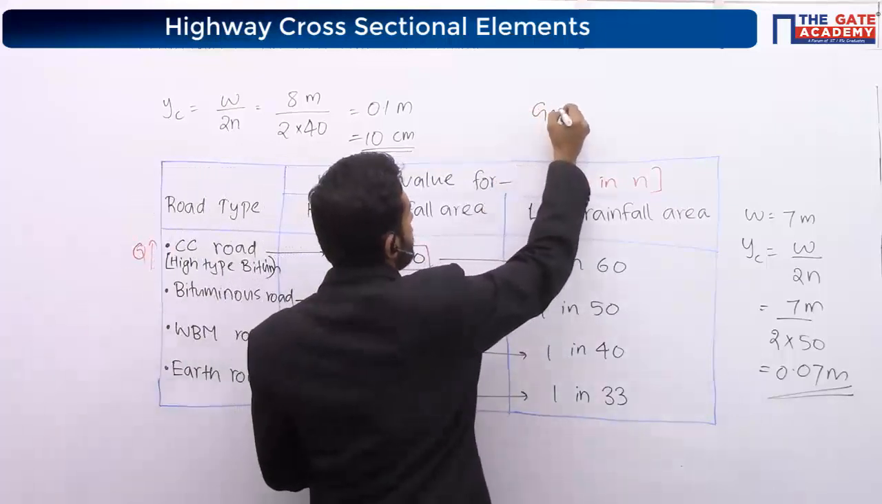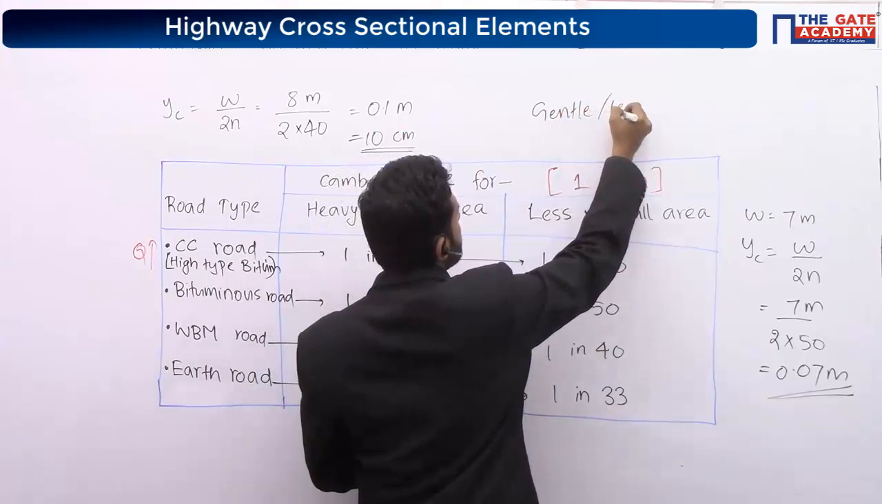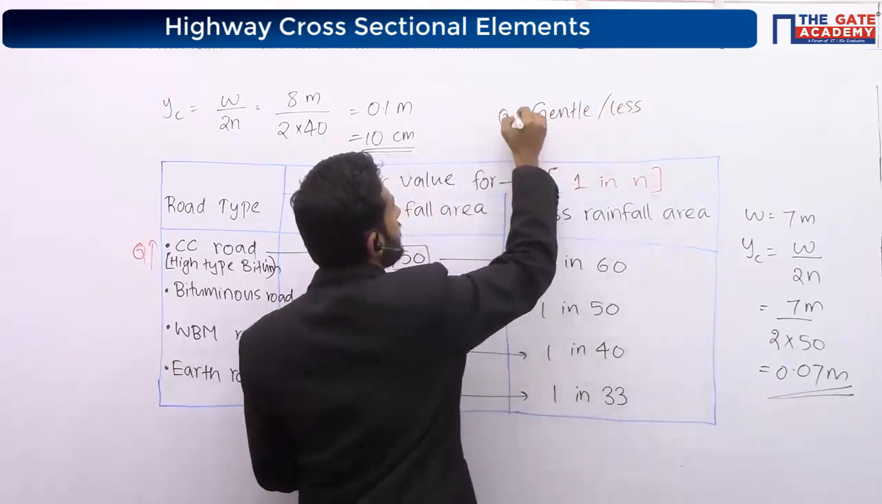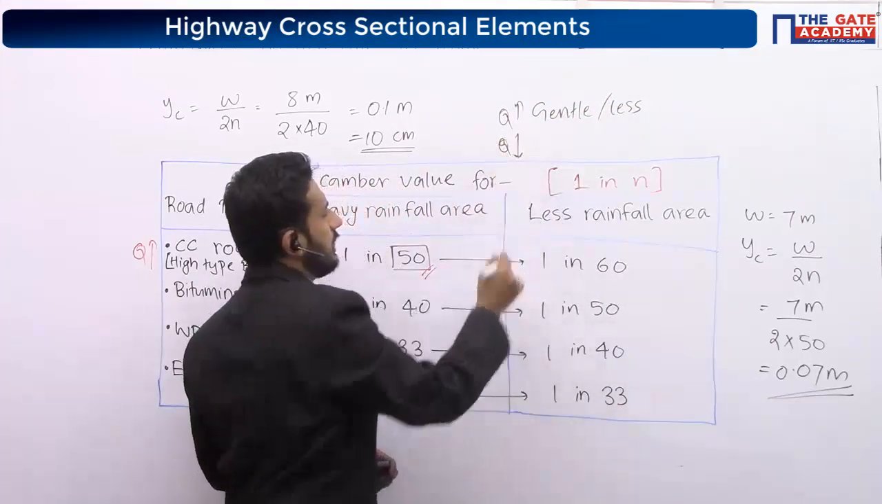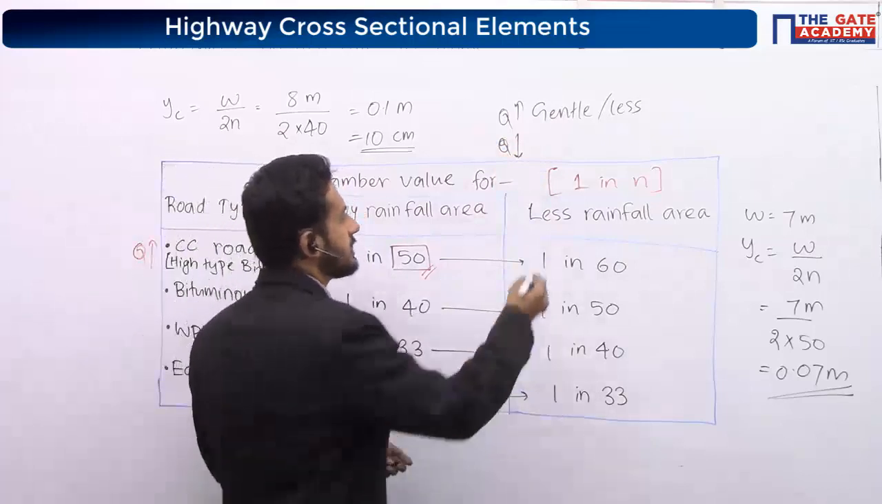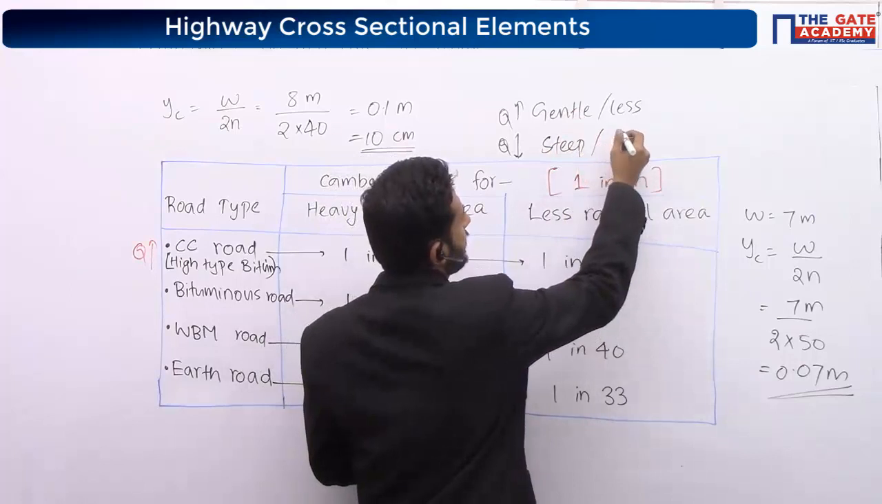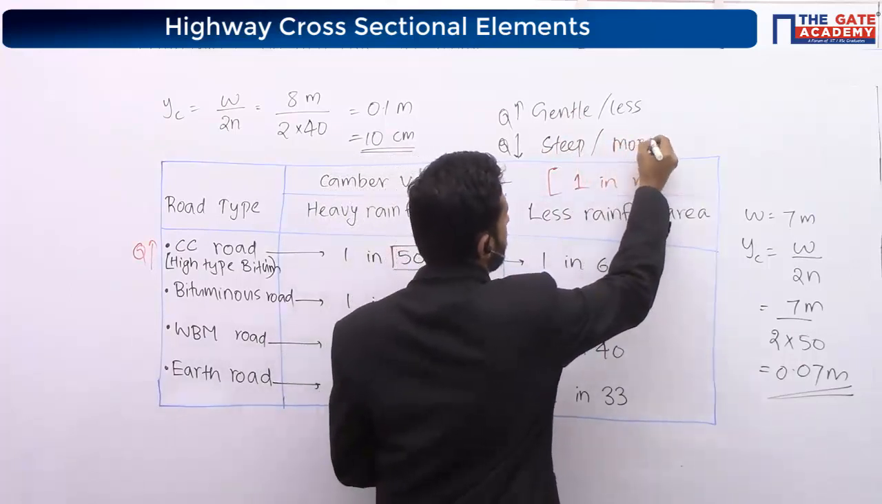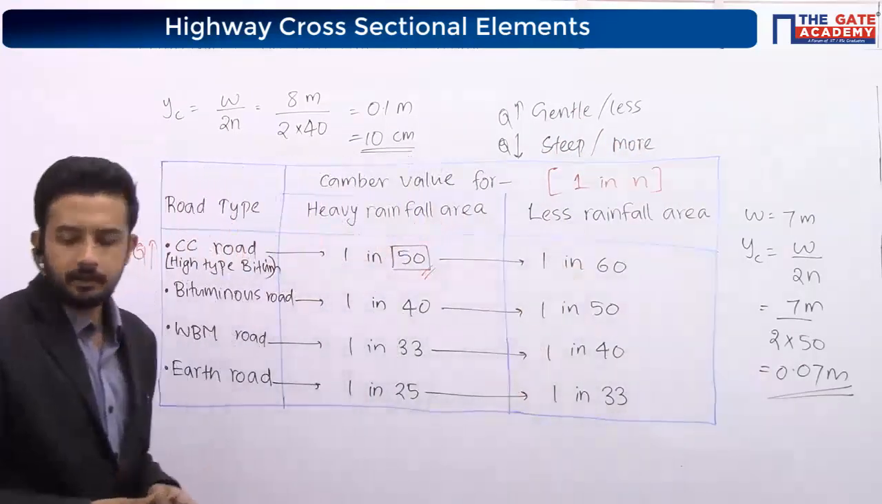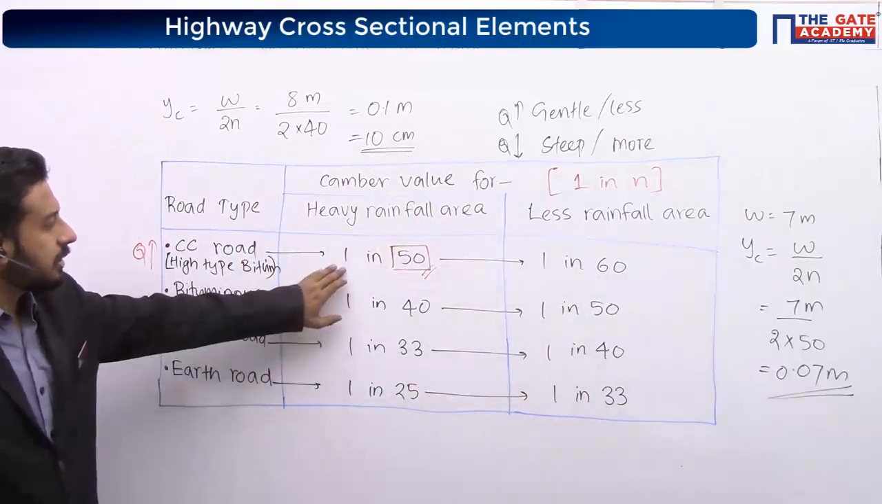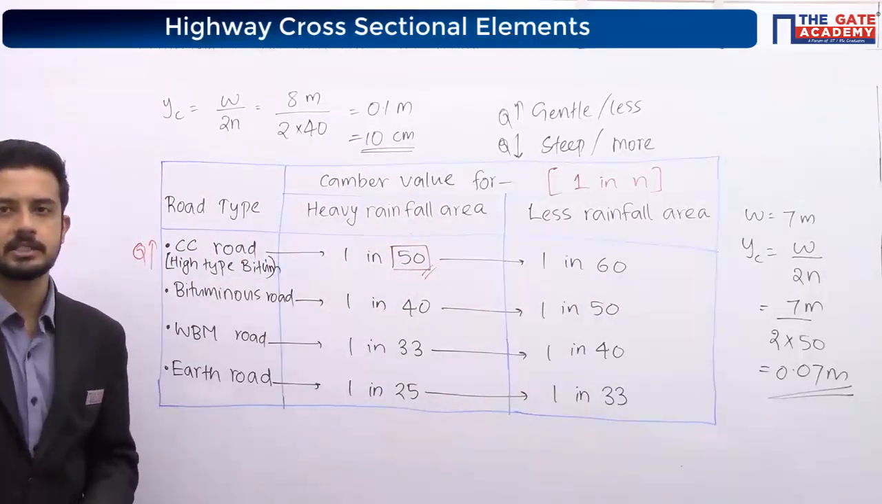Gentle slope, or less slope, if the quality is more. So the lesser the quality, the steeper the slope will be. The opposite word of gentle is steep, or simply more slope. You can note that point down somewhere. And also, which is more, 1 in 50 or 1 in 60?